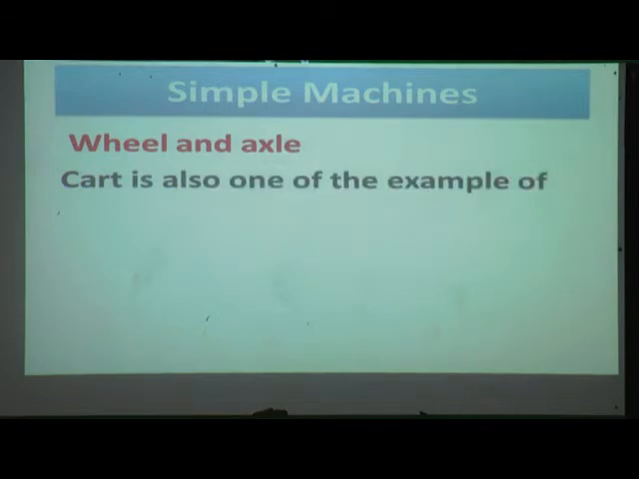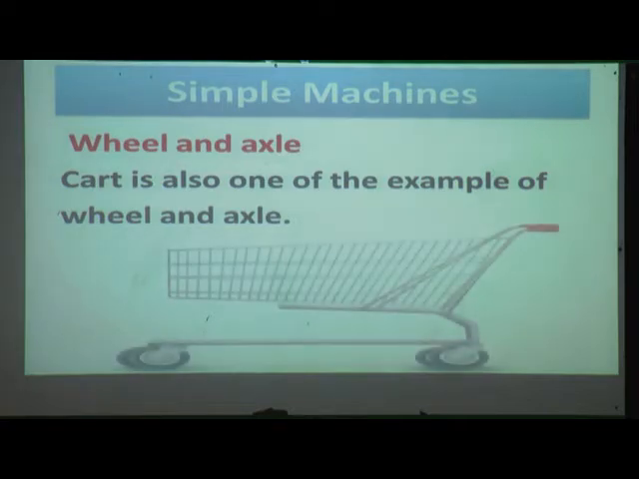Cart is also one of the examples of wheels and axle. Yes, we use it in the market. It is an example of wheels and axle. The cart has wheels and the middle part we can call axle.